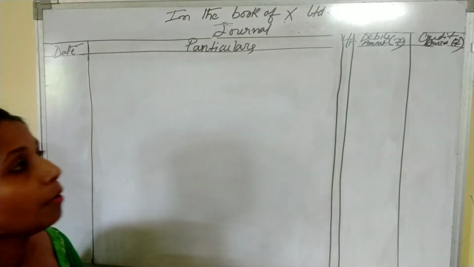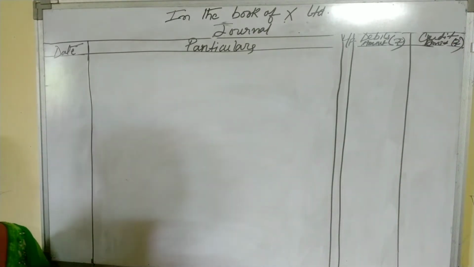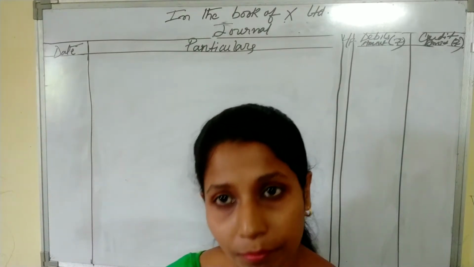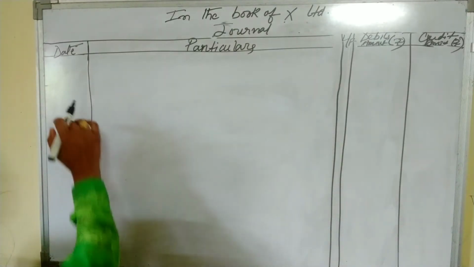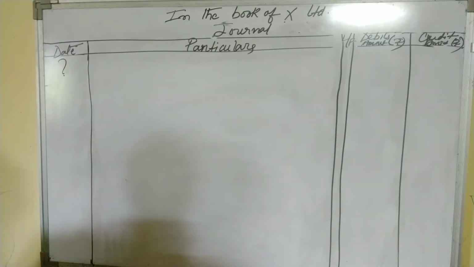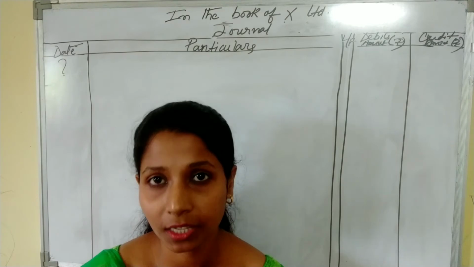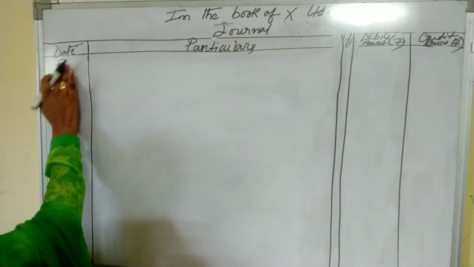So our first journal entry is that the company has received application money. In our question, date is not mentioned, so no need of writing date. Put serial number.